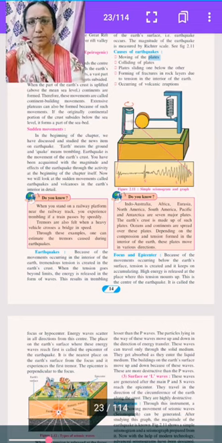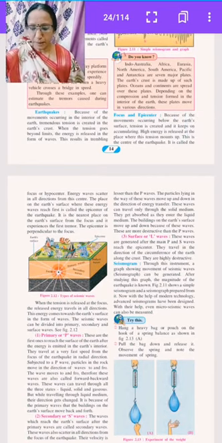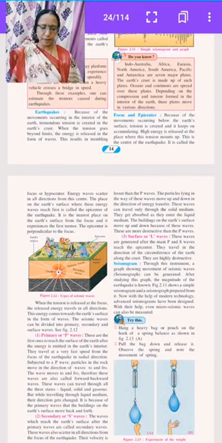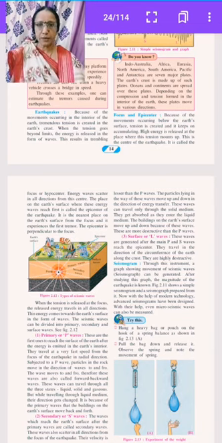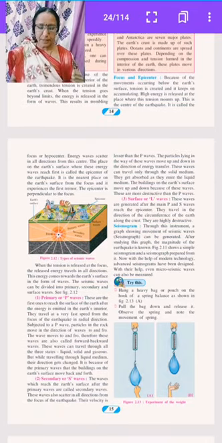Here, student, when the tension is released at the focus, the released energy travels in all directions. This energy comes towards the earth's surface in the form of waves. The seismic waves can be divided into primary, secondary and surface waves. Here, student, figure 2.12. The seismic waves can be divided into three parts: primary, secondary and surface waves.